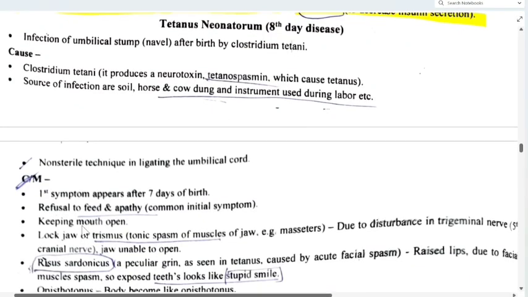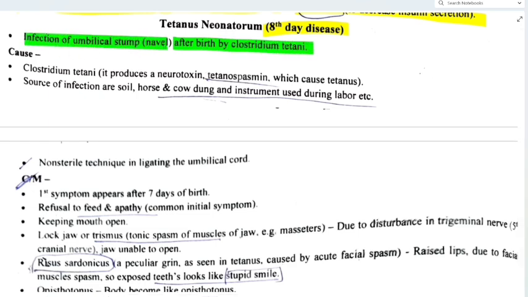Okay, so the next topic is tetanus neonatorum, that is the 8th day disease. This is called the 8th day disease. It is an infection of the umbilical stump or navel after birth by Clostridium tetani.